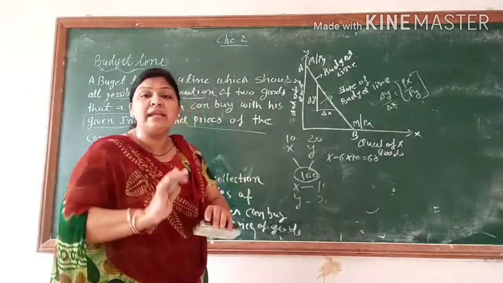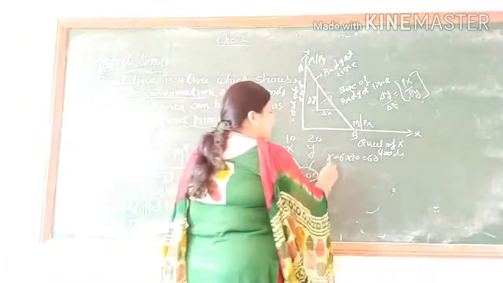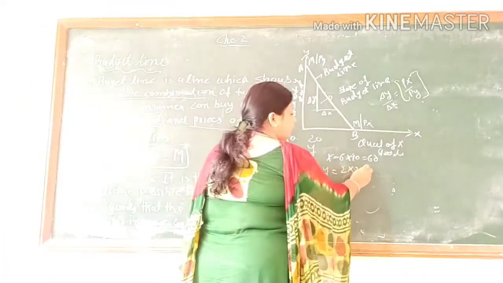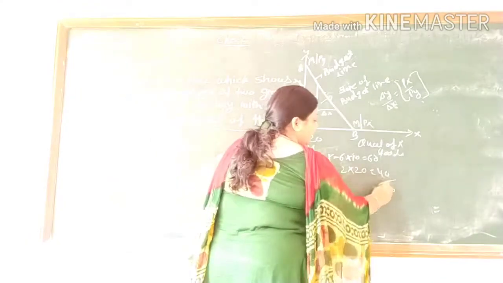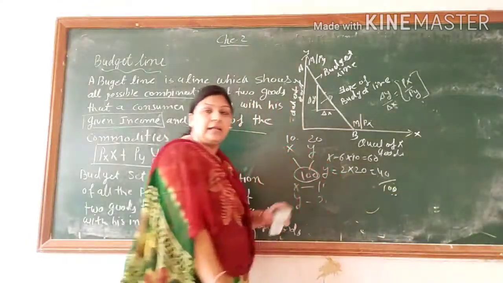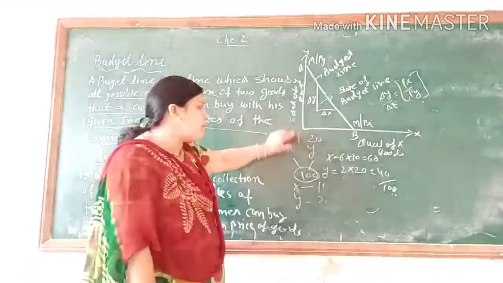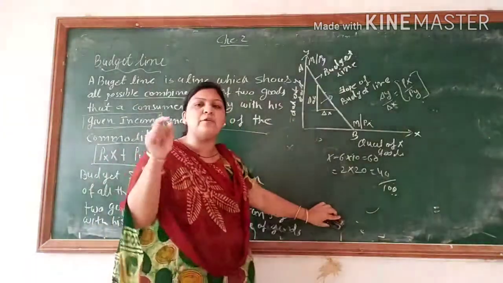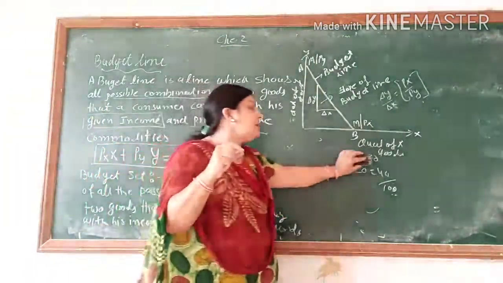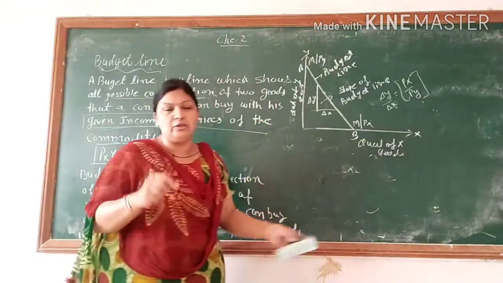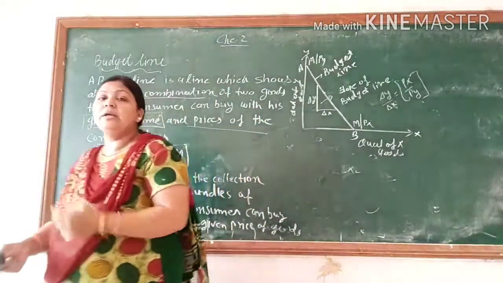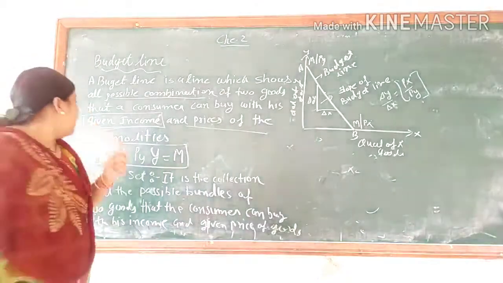Now I have remaining 40 rupees, so I can purchase 2 units of Y also. So it should be 100. Clear? So that is the possible combination at the given price of the commodity and the given income of the consumer. So this is called the budget line.